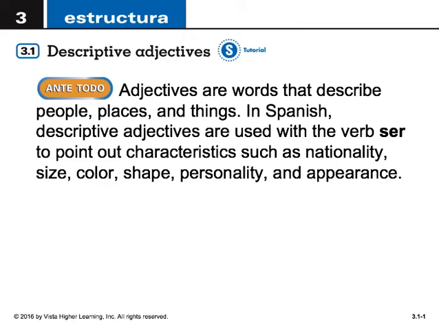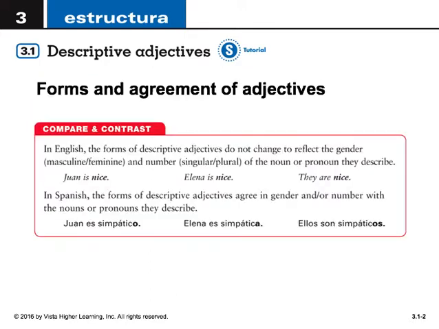In 3.1, we're going to look at descriptive adjectives. Adjectives are words that describe people, places, and things. In Spanish, descriptive adjectives are used with the verb ser to point out characteristics such as nationality, size, color, shape, personality, and appearance. There's several forms of agreement with adjectives.